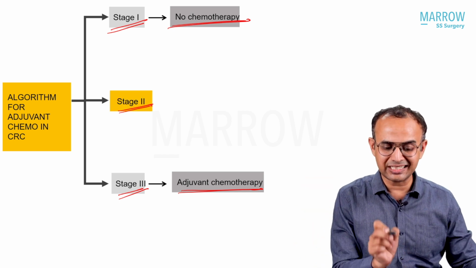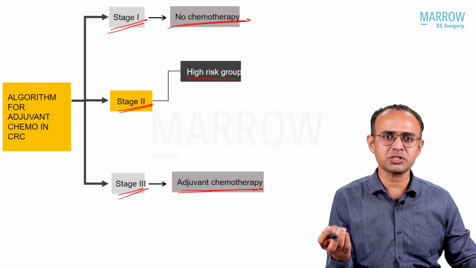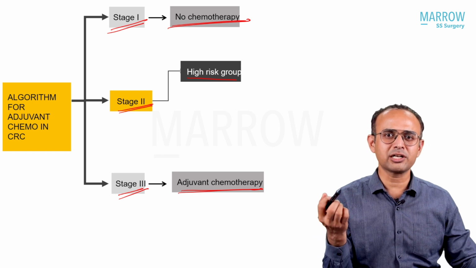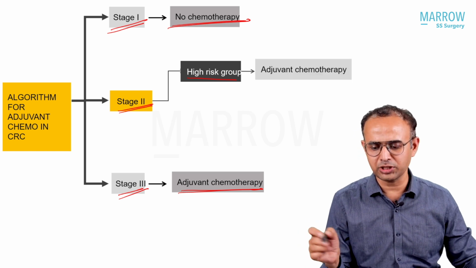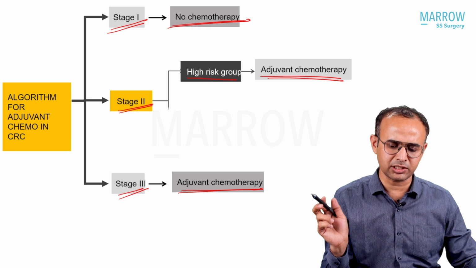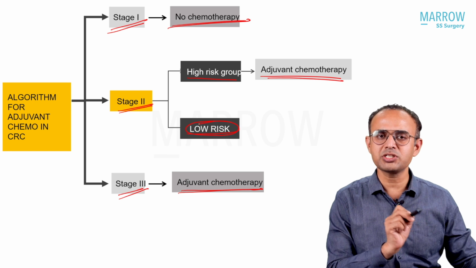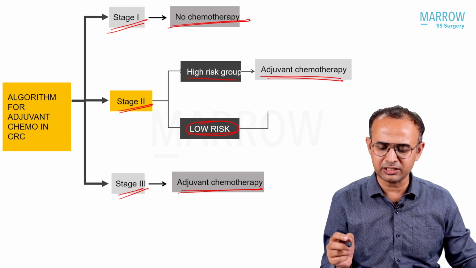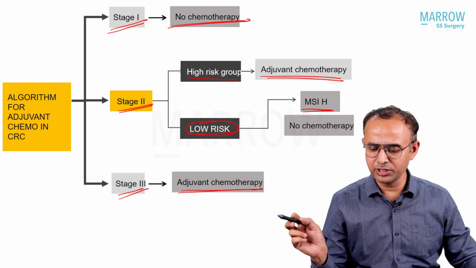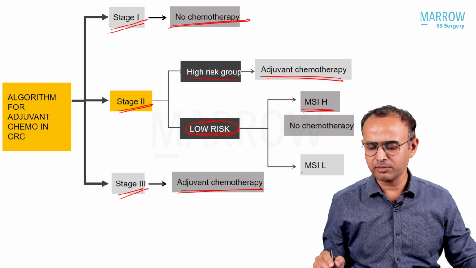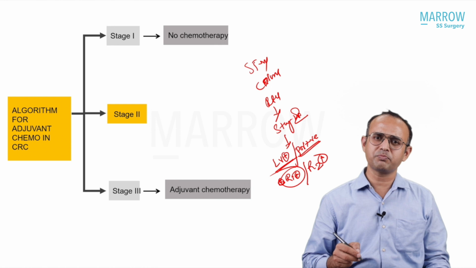Stage 2 is tricky. If we have high risk features like perforation, obstruction, neural involvement, or lymphovascular involvement, there is no doubt we need to give chemotherapy, but it might be dual drug chemotherapy. In the low risk group, where there is no high risk factor, it depends upon the MSI. If MSI is high, it is favorable, no need of chemotherapy. If MSI is low or stable, definitely we need chemotherapy. It may be a single drug. This has been explained in our video.